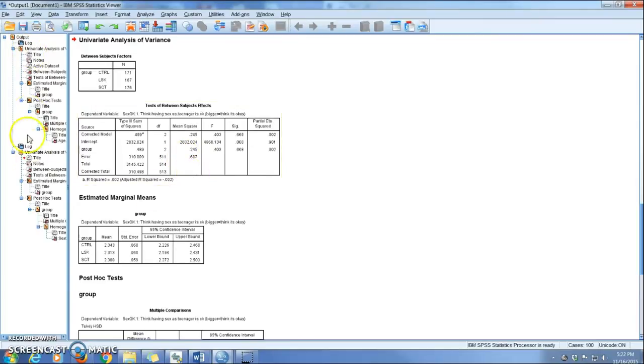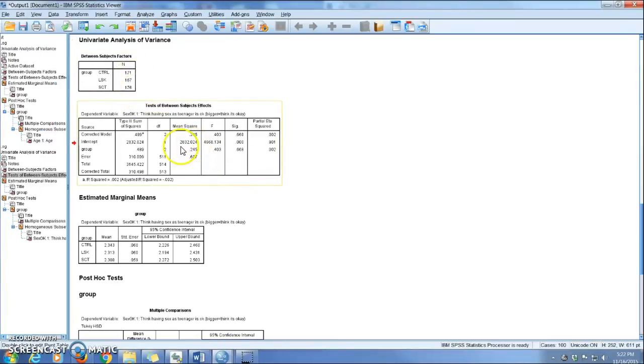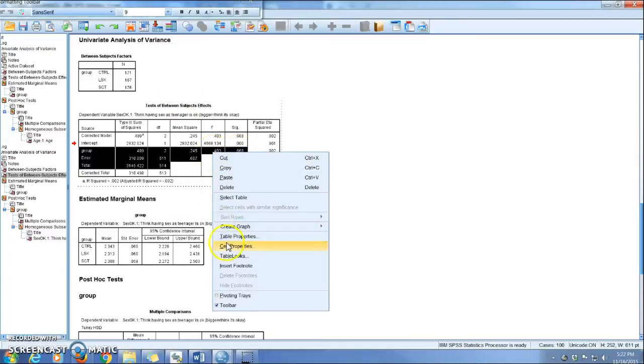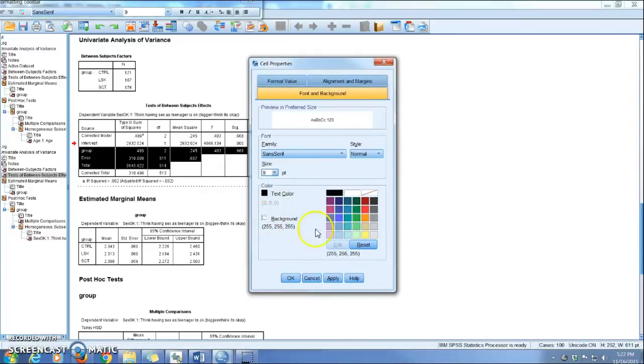You see that we're developing this kind of an outline of what we've done. This is the univariate analysis. It shows roughly similar numbers here. They might be a little different if they're missing data for anybody. We come to this test of between subjects effects. We're going to look for group, and then of course we need error for our term in the denominator, and total. And we need all of these columns of data. We need the mean squares, the F, the significance. And that is what we are looking at to write out and draw our conclusion.